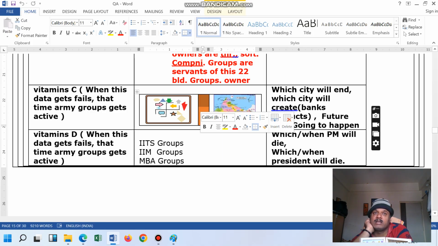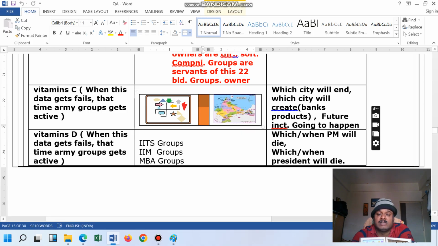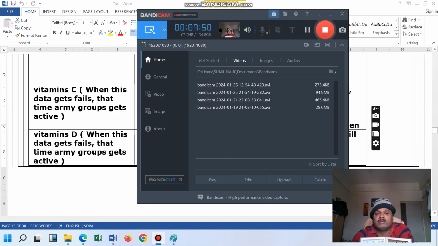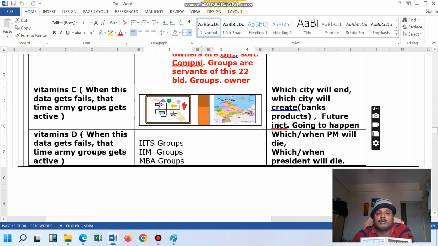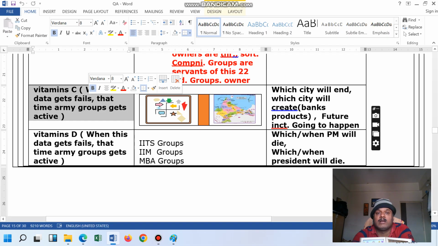So one of the persons told that like this only, the 22 blood groups are going to get the medicine, otherwise they are not going to get medicine. Why are they going to take the medicine? The reason is they also have 22 blood groups.